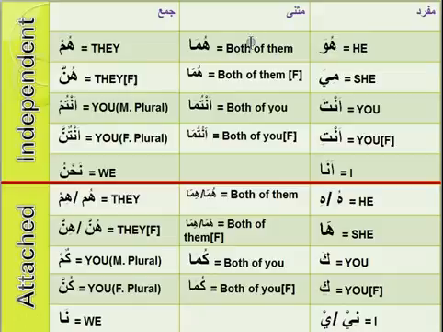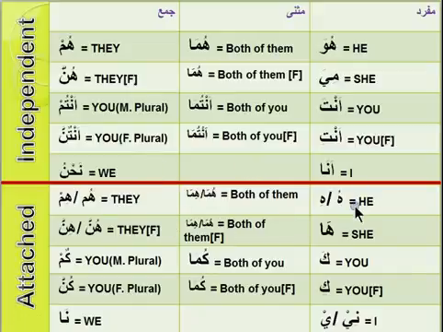For the meaning: he, both of them, masculine. They, she, both of them, feminine. They, feminine. You, both of you, masculine. You, masculine plural. Remember those una, ina that were in the ism chart, Muslim chart, muslimuna, muslimina, that plural. Antum, and you, both of you, feminine. You, feminine plural. I, we. Of course there is no pair in this case.